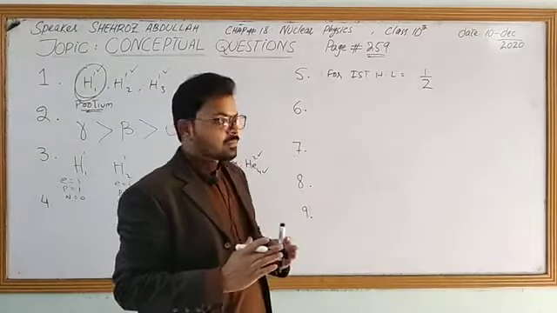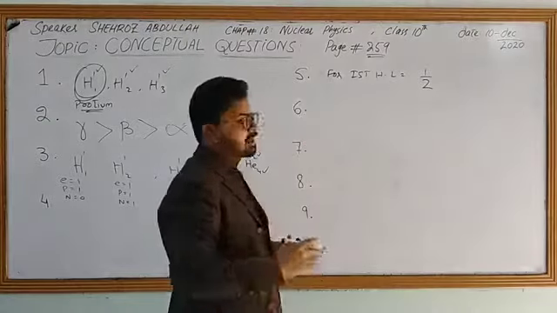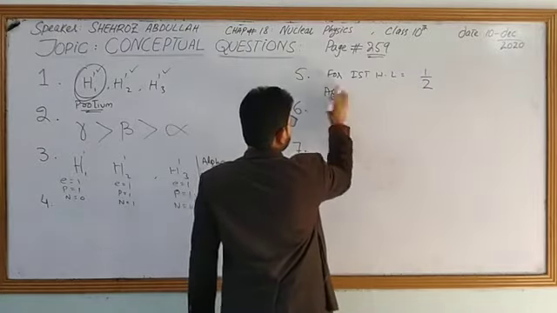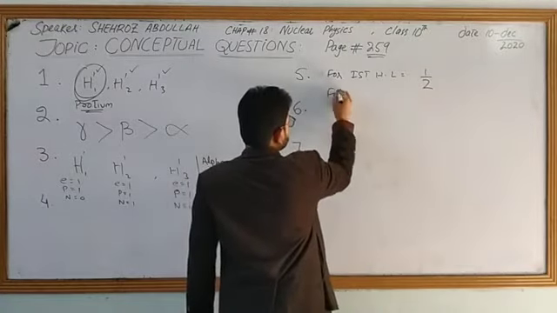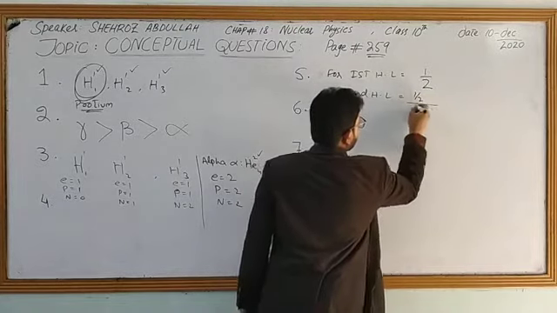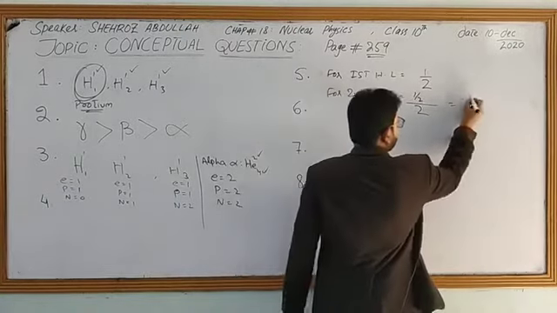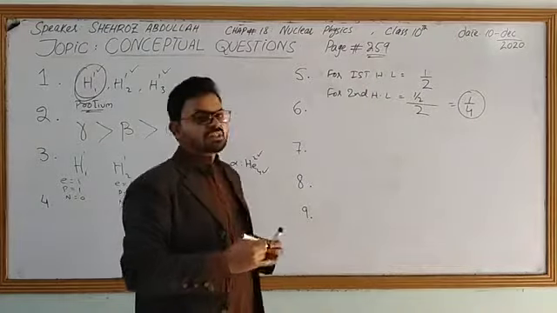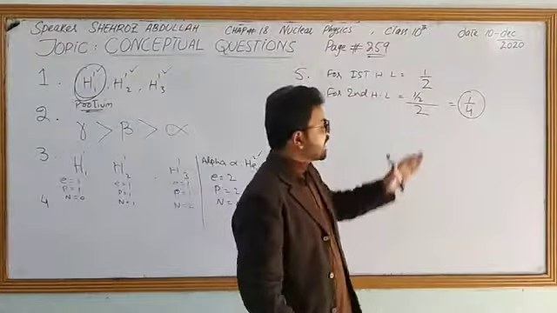After the second half-life, the same sample will further reduce to half and it will give you 1/4.